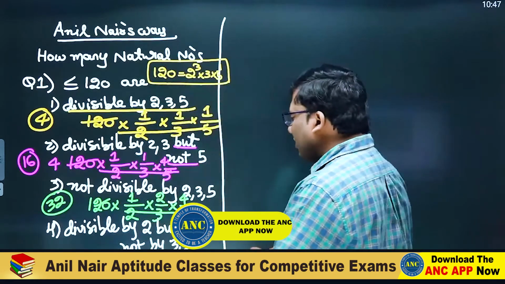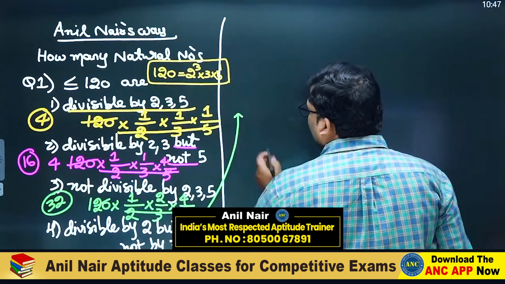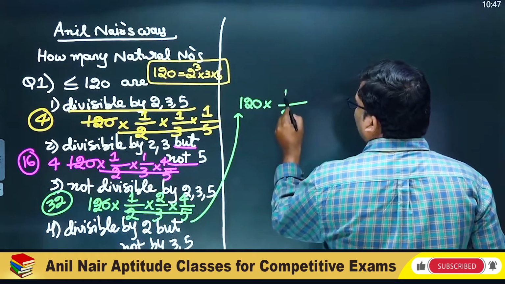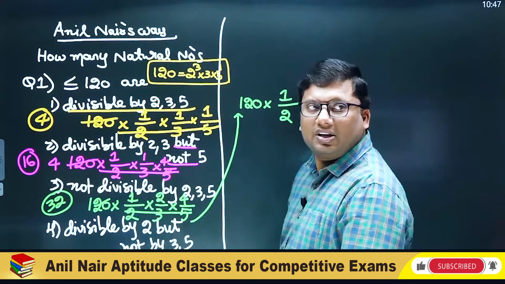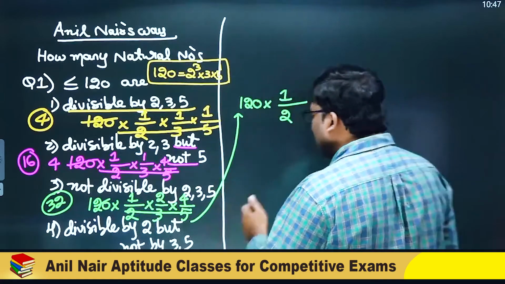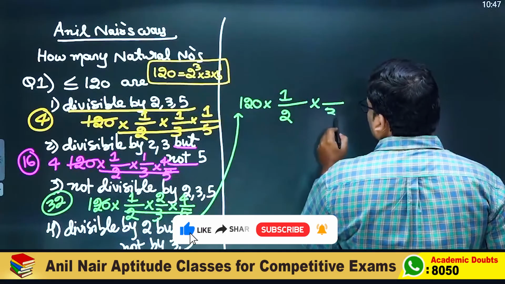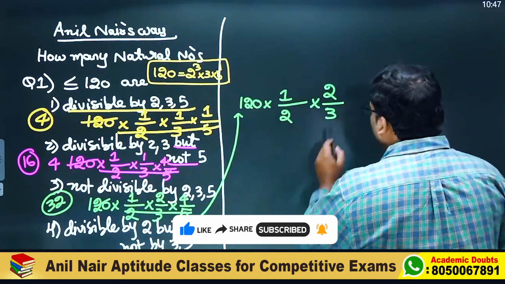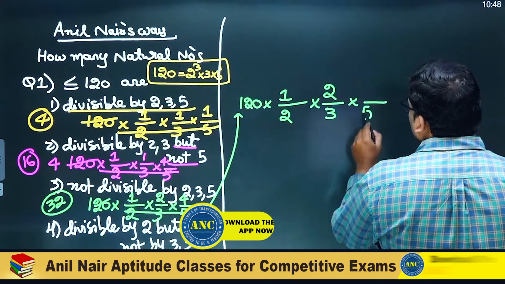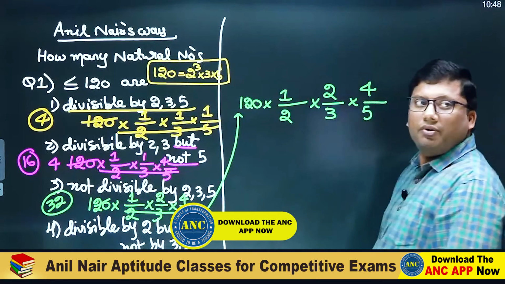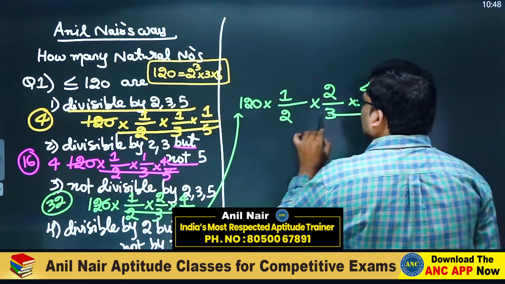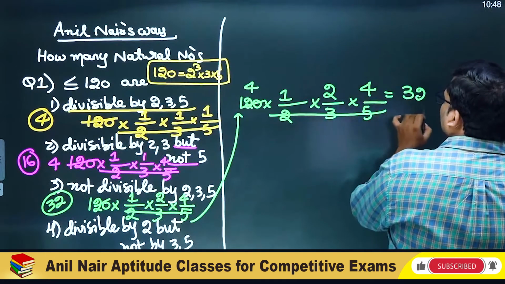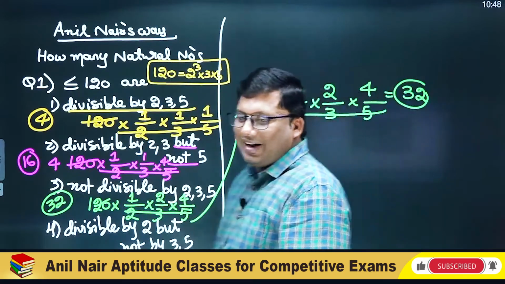Simple complementary method, sir. Divisible by 2 but not by 3 and 5. Out of every 120 consecutive numbers, for every two consecutive numbers, one number is divisible, but not means negation. For every three consecutive numbers, one number is divisible. How many are not divisible? 2. For every 5 consecutive numbers, one number is divisible. How many are not divisible? 4. So 5 3s are 15, 15 2s are 30, 30 4s are 120, 4 into 8. Fourth one answer is 32.